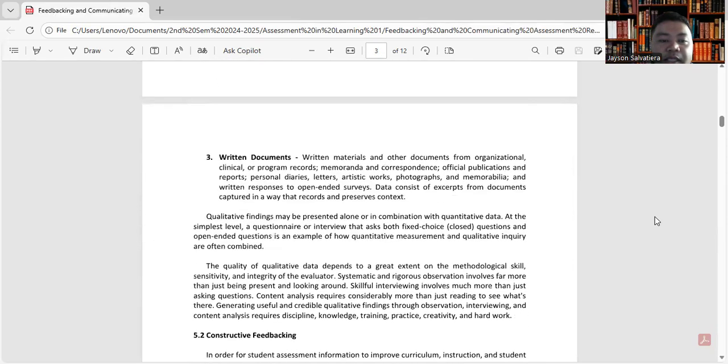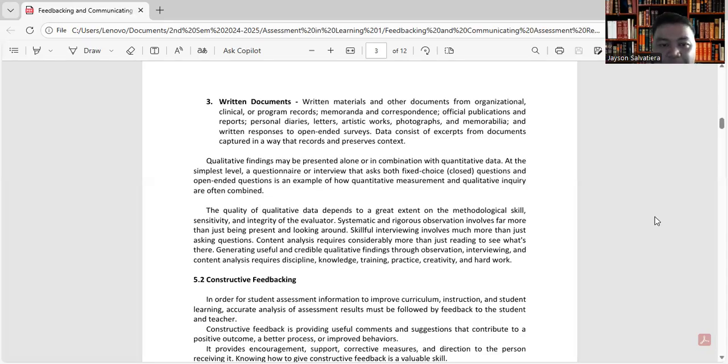Okay? So, qualitative findings may be presented alone or in combination with quantitative data. At the simplest level, a questionnaire or interview that asks both fixed choice or closed questions and open-ended questions is an example of how quantitative measurement and qualitative inquiry are often combined.